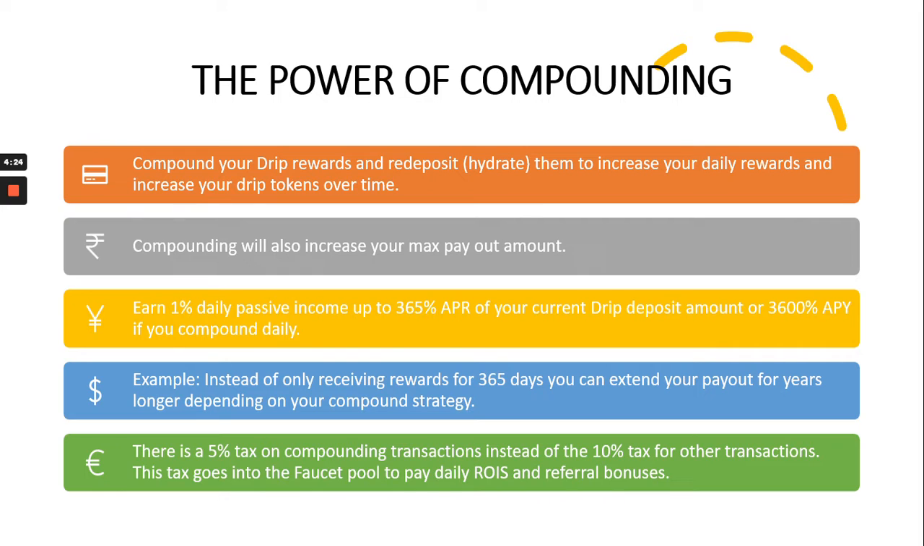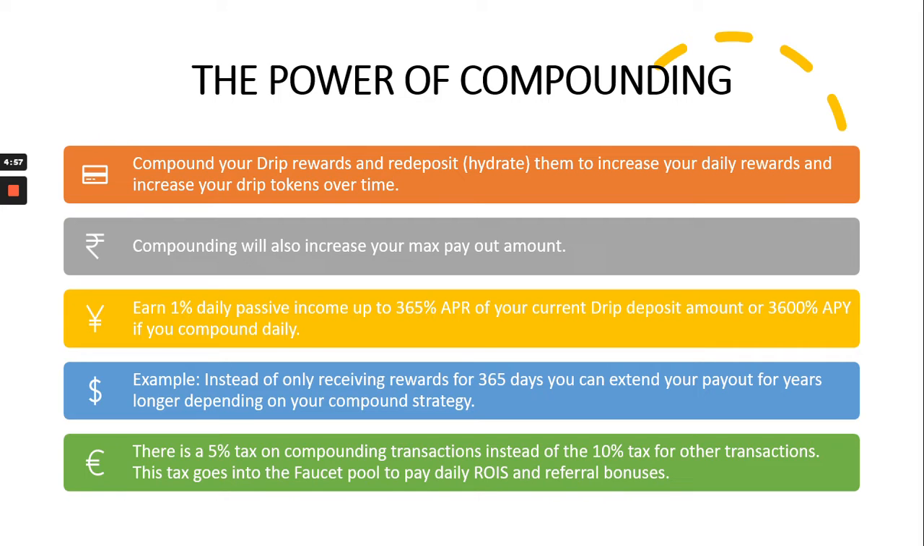Earn 1% daily passive income up to 365% APR of your current Drip deposit amount, or 3,600% APY if you compound daily. So for example, instead of only receiving rewards for 365 days, you could extend your payout for years longer depending on your compound strategy. But if you just make your initial deposit and only let it sit there and you withdraw for those 365 days, then your contract will end in 365 days.